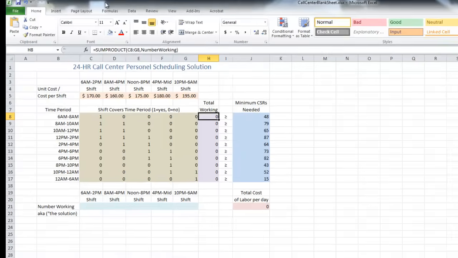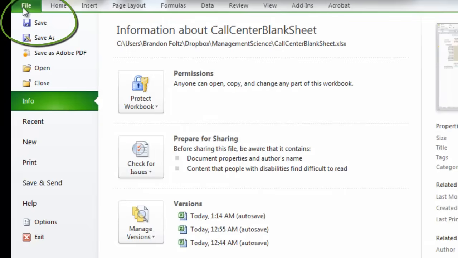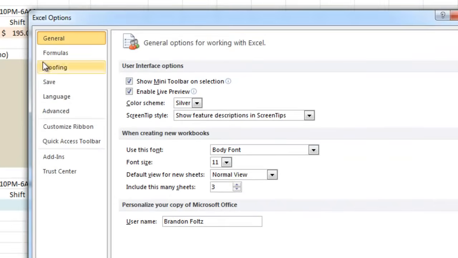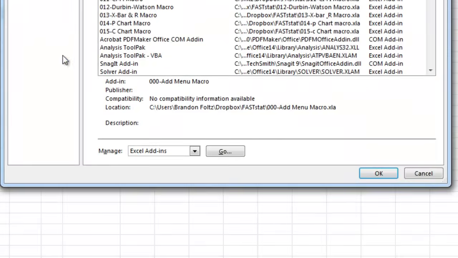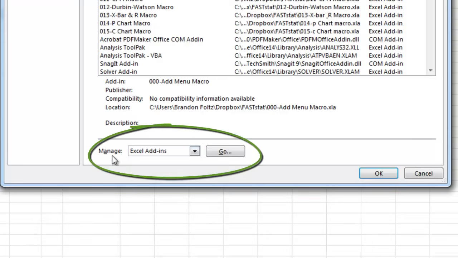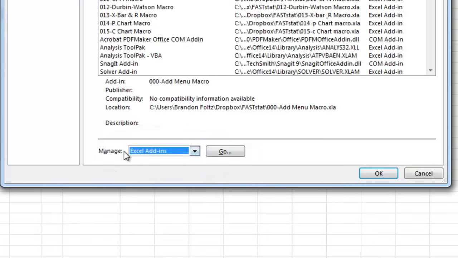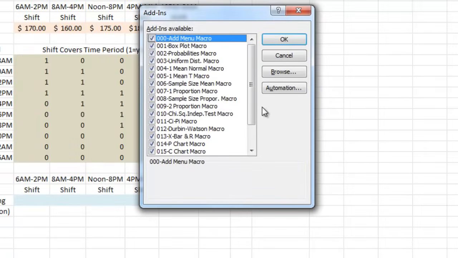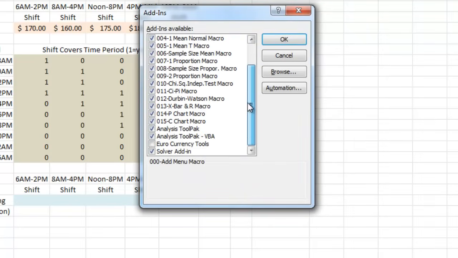In 2010, at least, it's under the File menu. You go down to Options. In the Excel options, you will see Add-ins. And at the bottom of the Add-ins screen, you'll see where it says Manage Excel Add-ins. So you go ahead and click Go. And then an add-in box will pop up. Now I have many other statistical add-ins in here. But you want to make sure at the very bottom you see it will say Solver Add-in. Make sure that's checked. Of course I have mine checked. If yours is not, go ahead and check it and click OK.